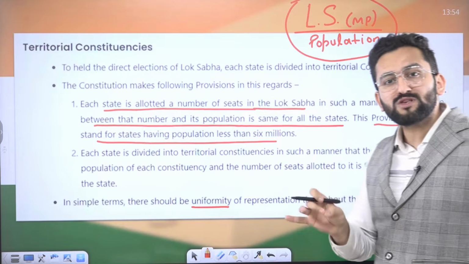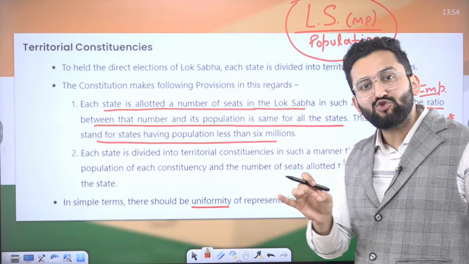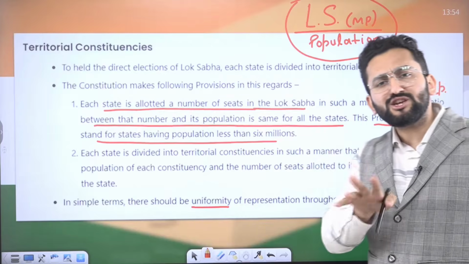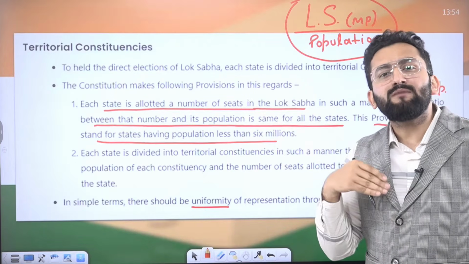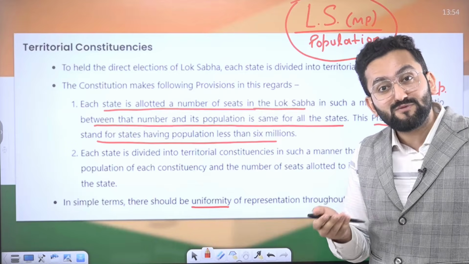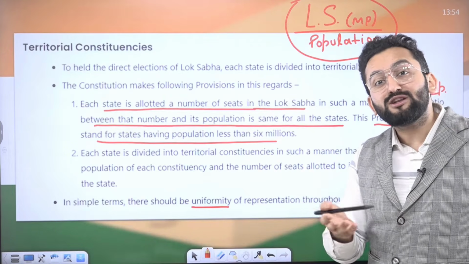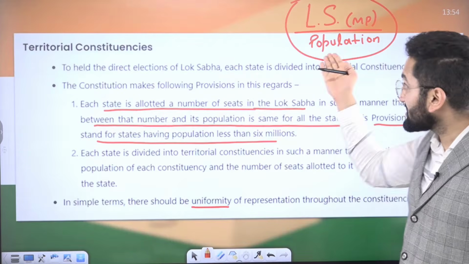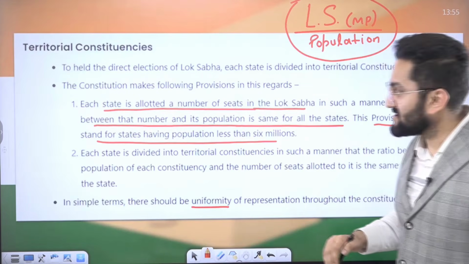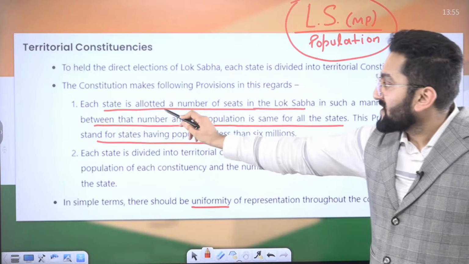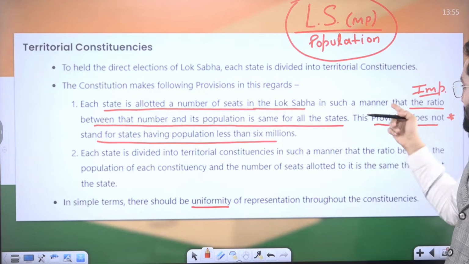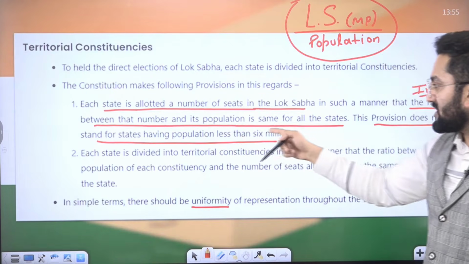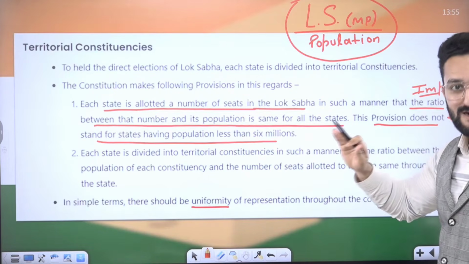The number of Lok Sabha MP seats which need to be allocated to a state, divided by population, this ratio needs to be the same so that there can be uniformity with respect to the number of seats allocated to different states in Lok Sabha. There should be no biasness. To remove this biasness, this formula was made. Okay, this was the basis. So seats are allocated in the Lok Sabha in such a manner that the ratio between the number of seats and population is the same for all states.